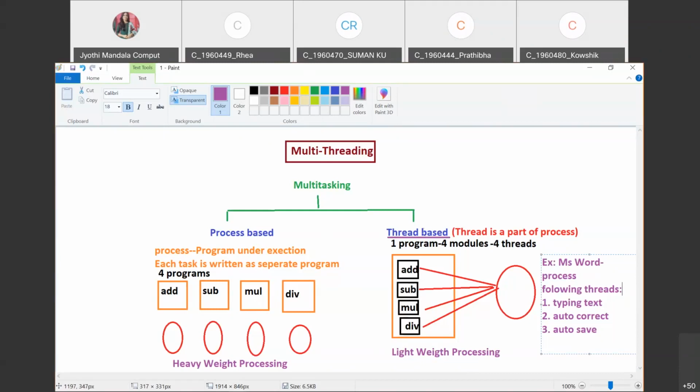Is this clear to you all? In the next class, we'll see how the thread-based approach can be implemented in Java, what steps we need to follow and how it can be executed. We'll also see a simple example of running a Java program.